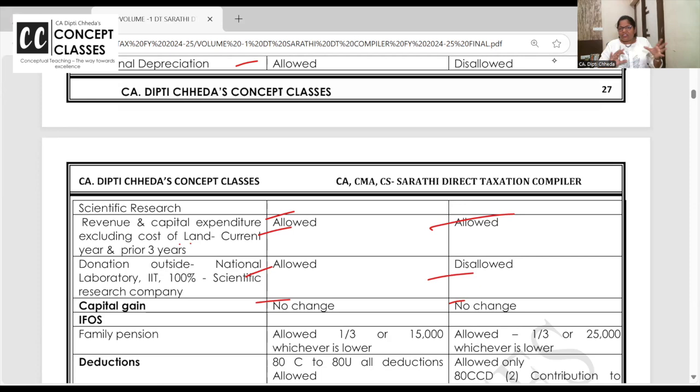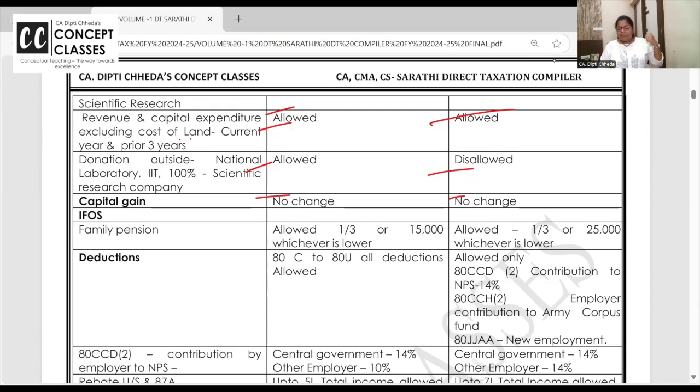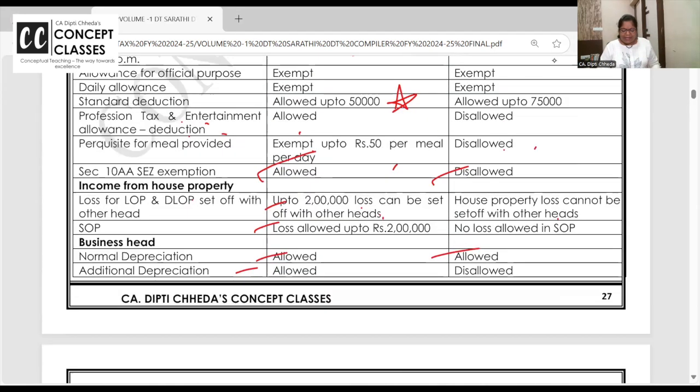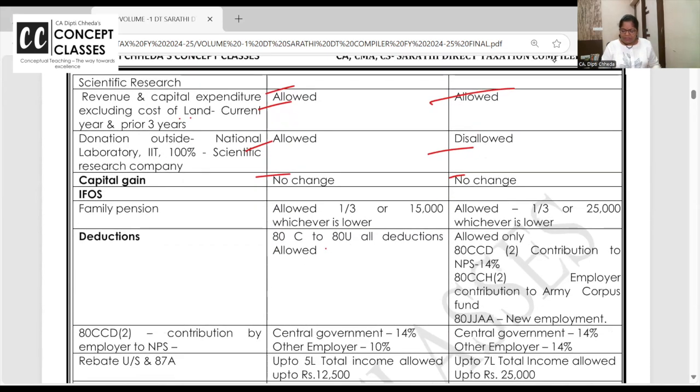Capital gain, there is no change because of the regime, but of course there are different tax rates. For that, go and watch the one shot revision video of capital gain. Next, family pension. Family pension deduction is 1/3 or 15,000, whichever is lower, under income from other sources. If you are filing your return in the default tax regime, then it is 1/3 or 25,000. So one is standard deduction, where you get 50 here and 75 there. One is family pension, 15 here, 25 there.